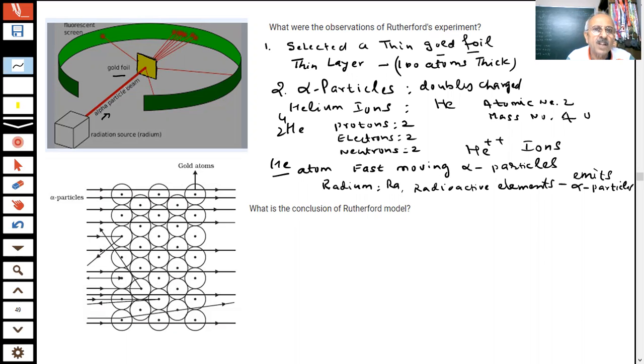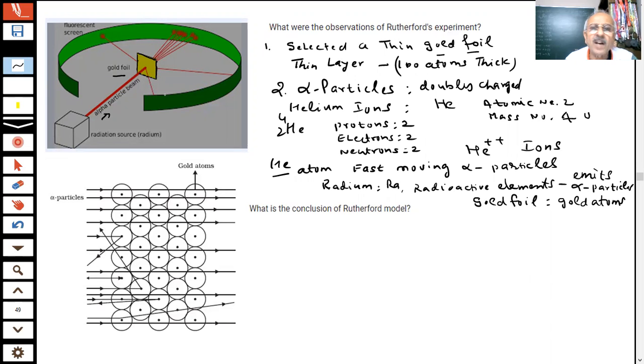Alpha particles are bombarded on gold atoms. This gold foil will contain gold atoms. How much? About 100 atoms thick. What does gold foil contain, students? What is present here? Gold atoms. Now alpha particles are bombarded on the gold foil, students. These are fast moving alpha particles.